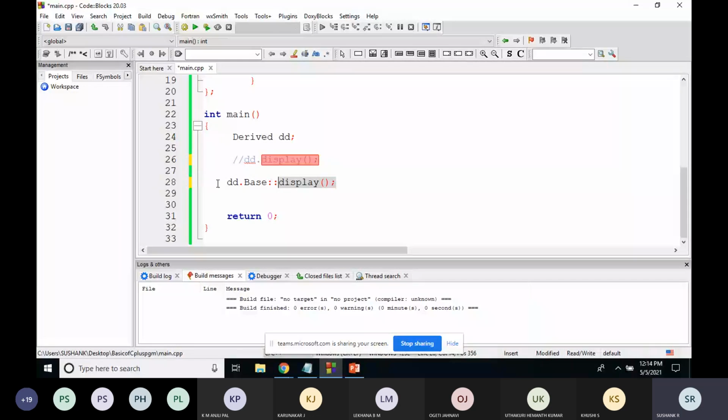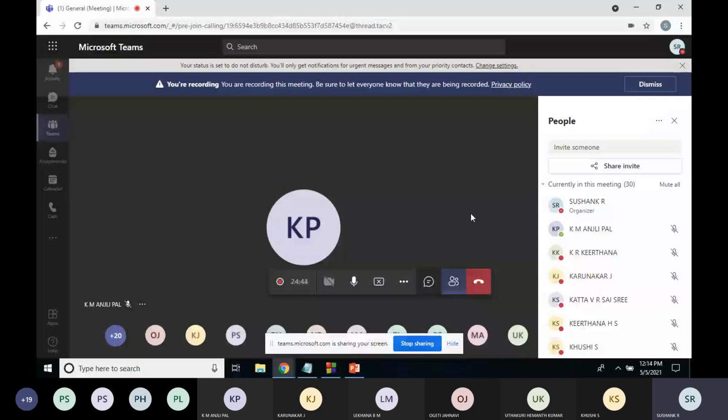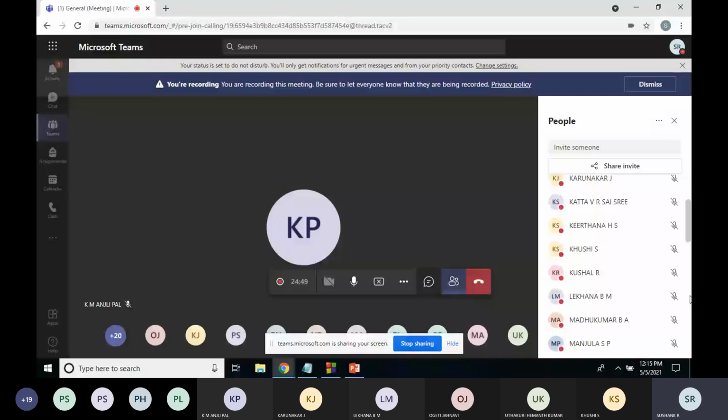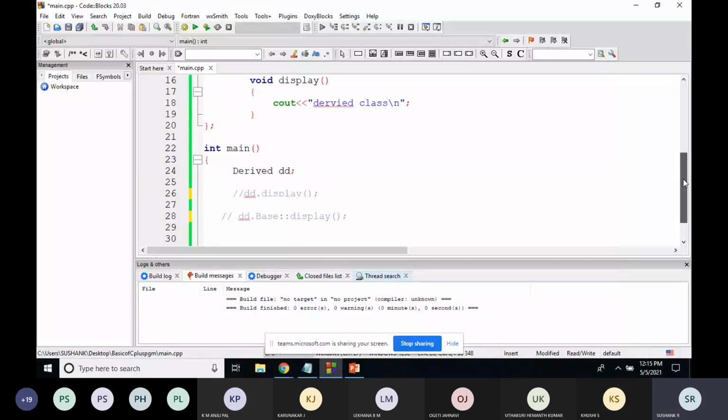Any doubt in this? Yes or no? Is this point clear? How to access the base class function, and how to access the derived class function whenever the two classes have the same function? Any doubt? Kirtana, any doubts? Kushi, any doubts? No, sir. This point is clear, right? Yes, sir. Okay.